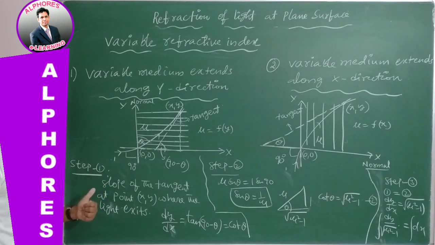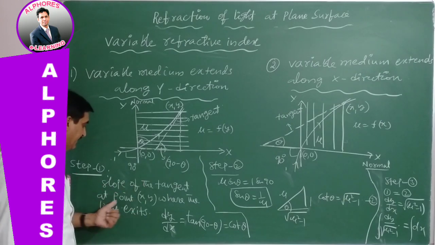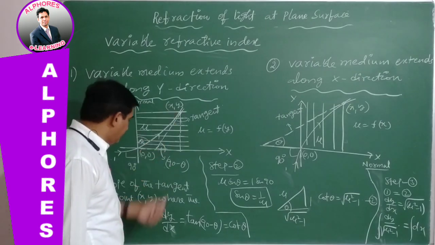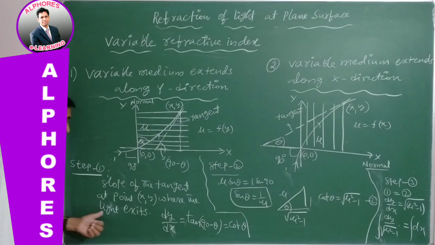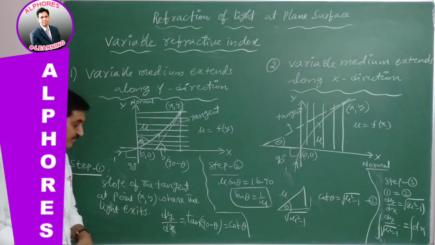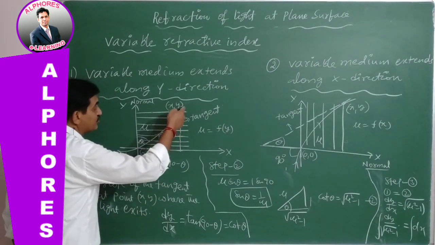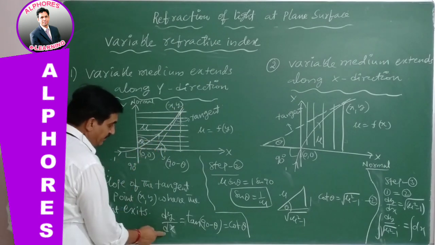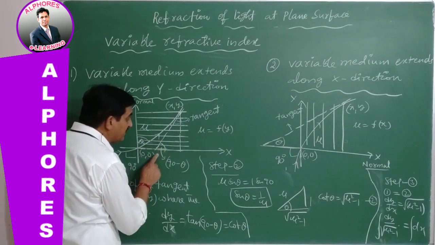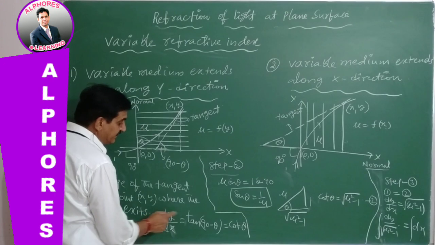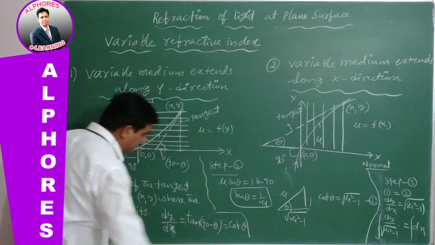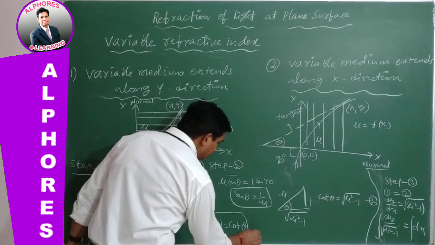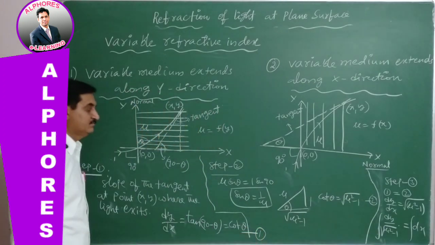So step 1: slope of the tangent at point x comma y where the light exits from the medium. Slope of the tangent dy by dx equals tan of the angle. Here it is tan of 90 minus theta, which gives cot theta. Keep it aside. This is equation 1.